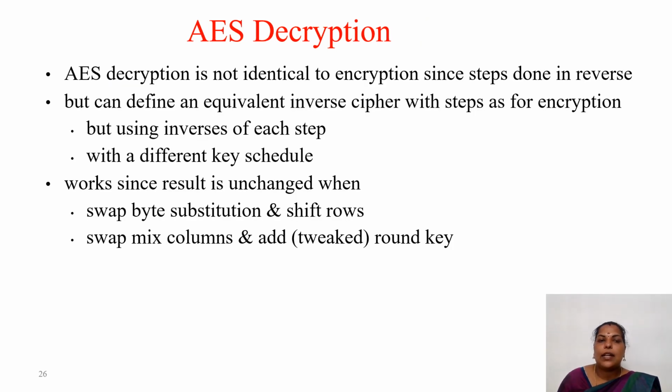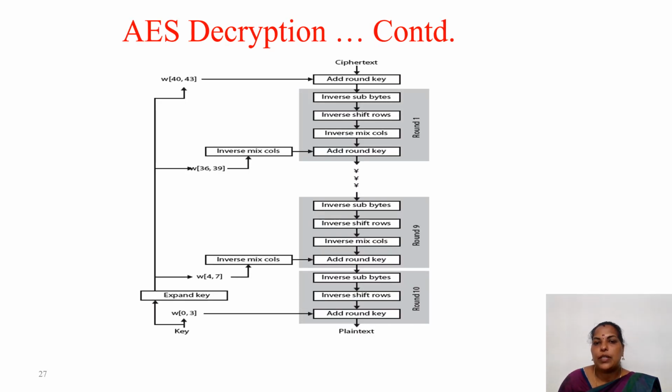Coming to the decryption process, AES decryption is not identical to encryption with the steps done in reverse, but we can define an equivalent inverse cipher with the same steps as the encryption, but using the inverses of each step with a different key schedule. How it works is that the result is unchanged when we swap byte substitution and shift rows, and swap mix columns and add round key. So this is the pictorial representation of AES decryption. We have already seen this.